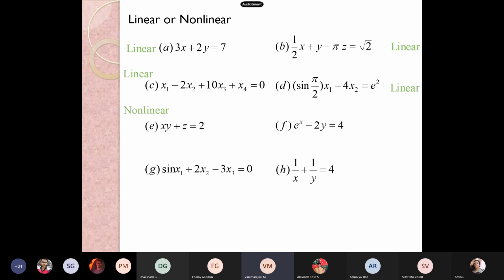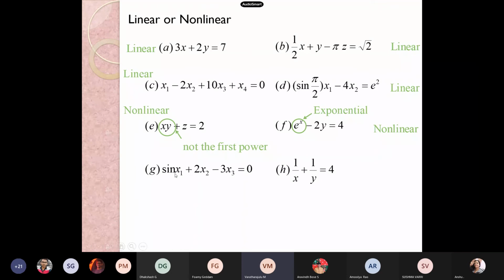And see, this is non-linear: x, y plus z is equal to 2. Here not the first power, the order is very important. So here the order becomes 2 while considering x and y together. This is also non-linear because we have the exponential term. Concerning d, it returns a number. When it returns a number, then that is considered linear.